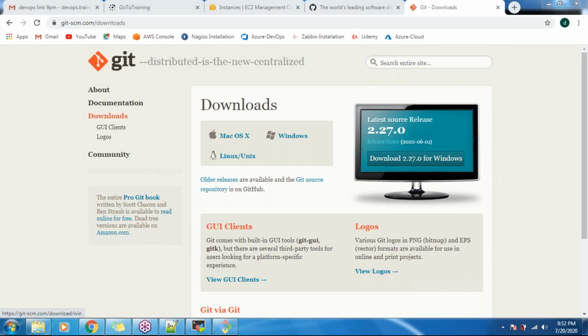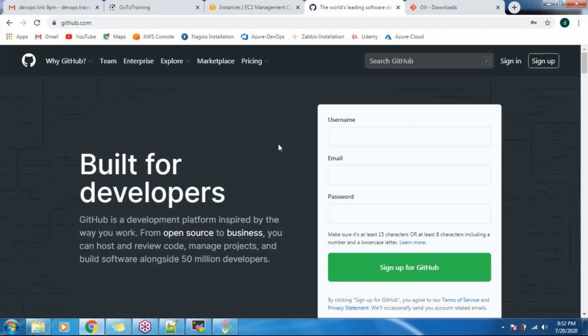The installation is nothing special, just like any other software. Just click next and it will get installed. There is no extra circus in that. Basically, you need to download Git Bash and also sign up on github.com. Why are we using github.com? Because we are pushing the code into this repository.